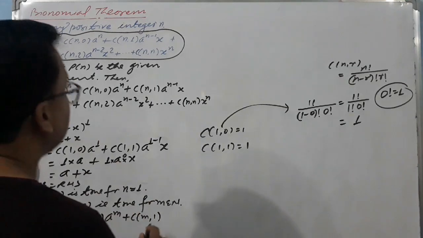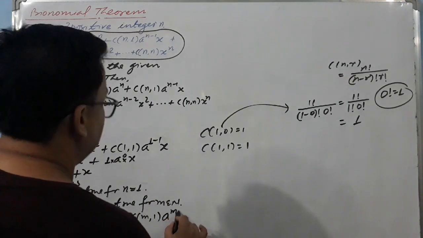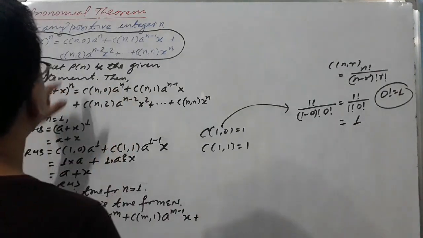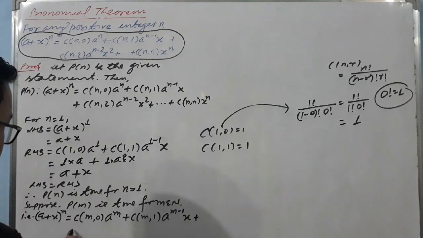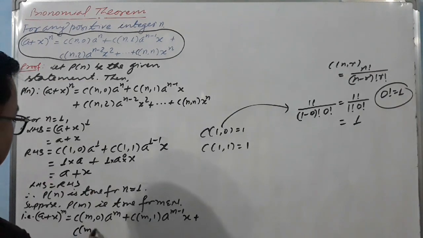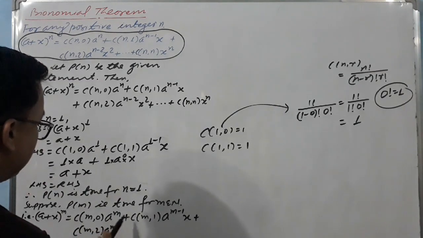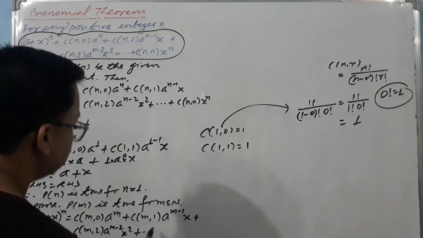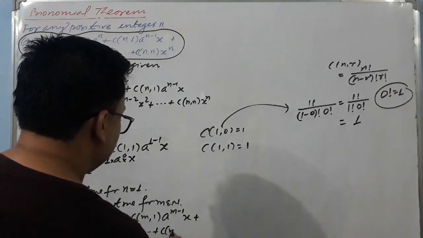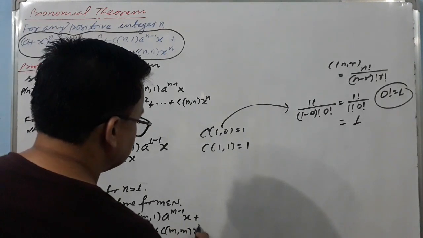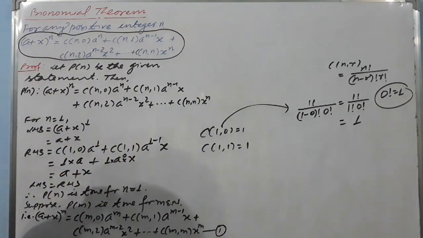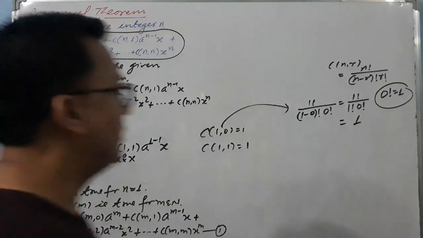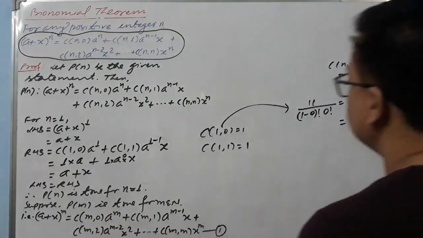Instead of n you have to write m: a raised to power m minus 1, x, plus C of m comma 2, a raised to power m minus 2, x square, plus dot dot dot and plus C of m comma m, x raised to power m. We will use this one later. This is not so difficult but a little bit lengthy. This we have supposed, the second step.